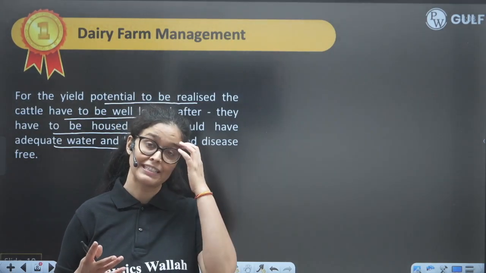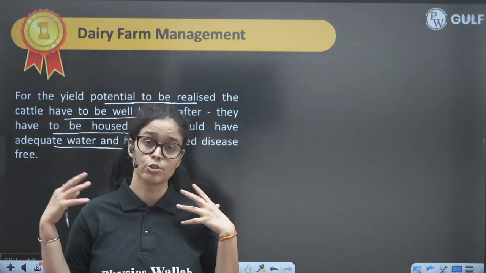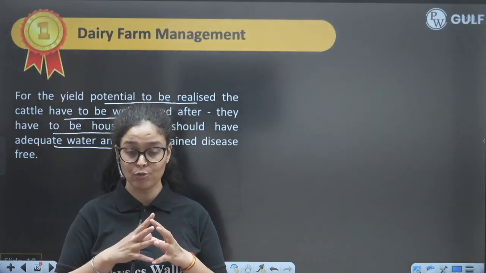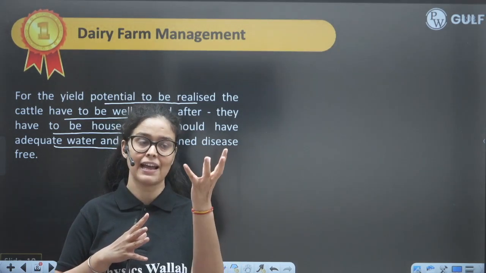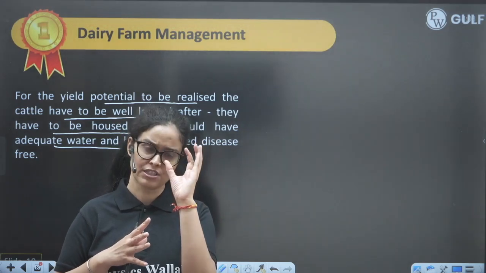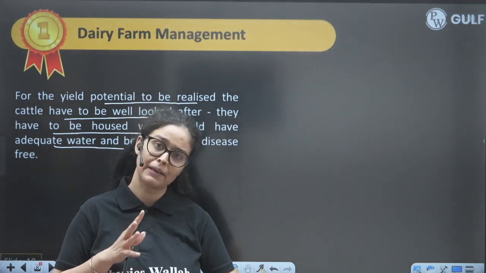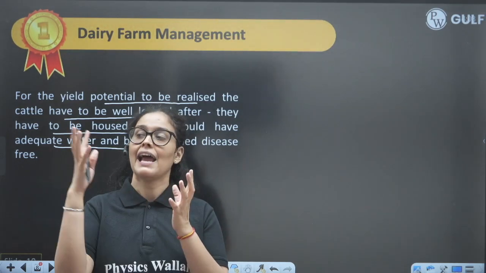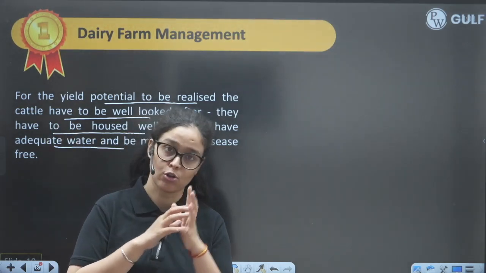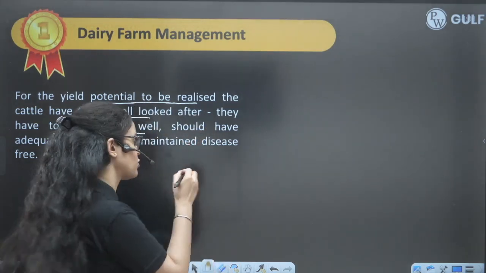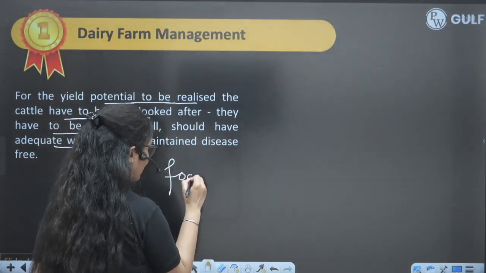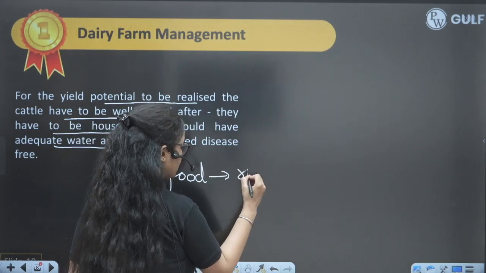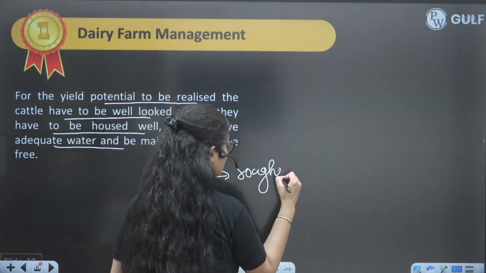We know that these cattle are so large and they eat huge amounts of food. So we have to make their food in such a way that they are having fodder and straw, which are the fibers. So fibers to fill their belly, having the maximum part of the fibers in the food, and some part of the concentrates also. So roughage and concentrate. We have to feed them in such a way that it should have the proper nourishment also.